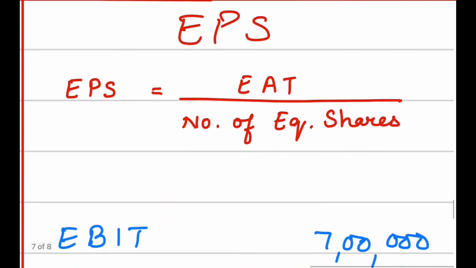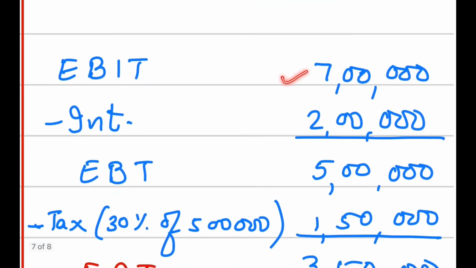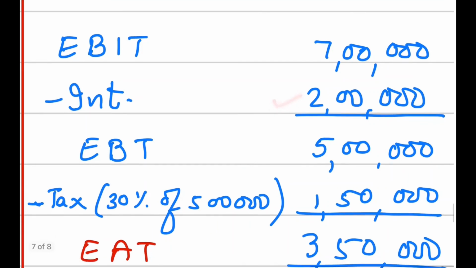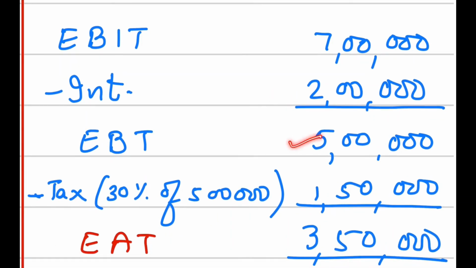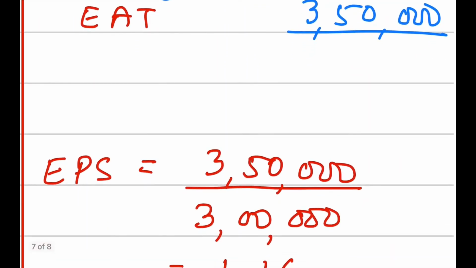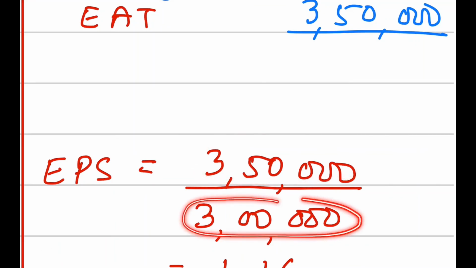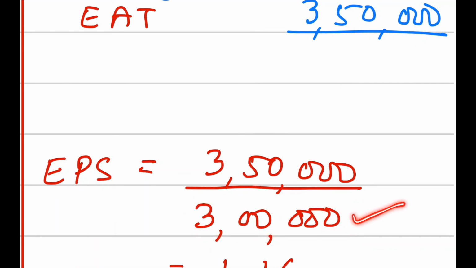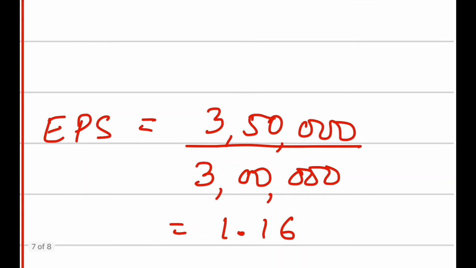Now let us again calculate this. EBIT is 7 lakh. The interest we have calculated is 2 lakh, so EBT is 5 lakh. Then we calculate tax on this EBT. 30% of 5 lakh is 1,50,000, and we subtract it to get the final value of EAT, earnings after tax, 3,50,000. And now we can calculate earning per share. What is the formula? EAT, that is 3,50,000, divided by the number of equity shares. This time the number of equity shares is 3 lakh only. So if you divide it, the earning per share will be 1.16.